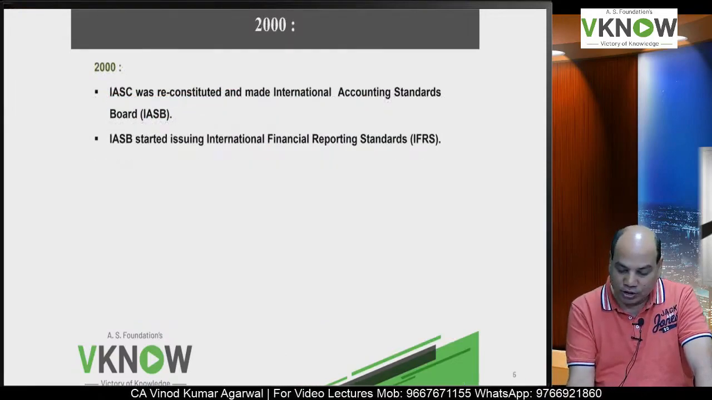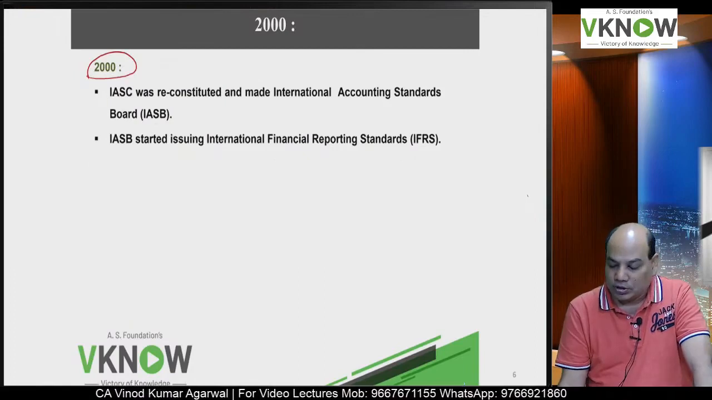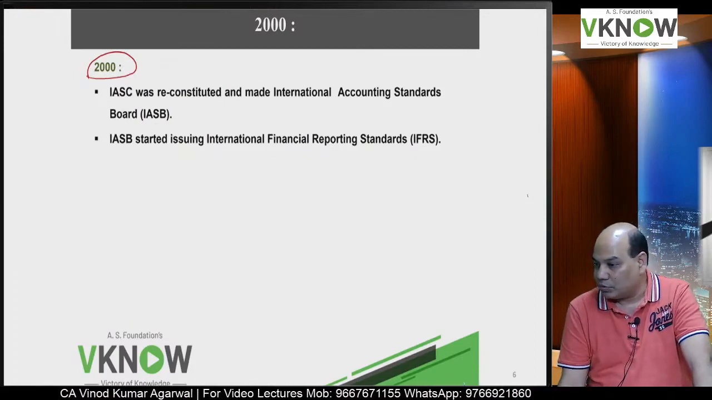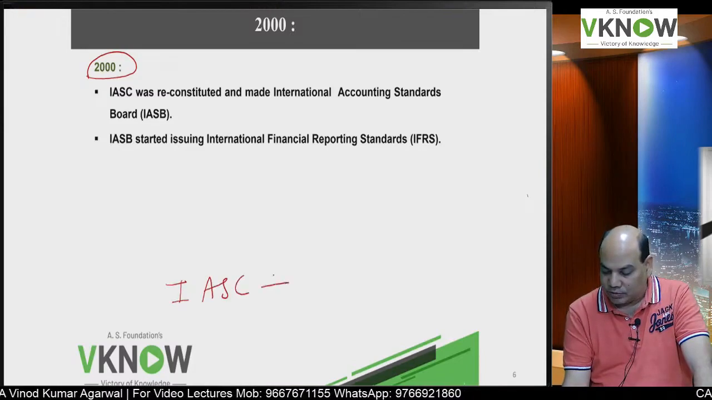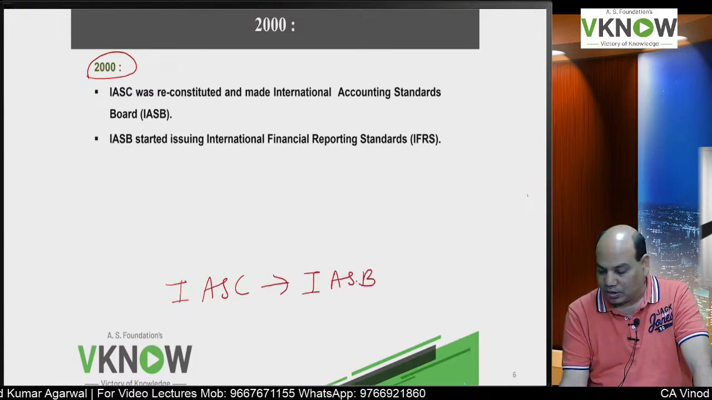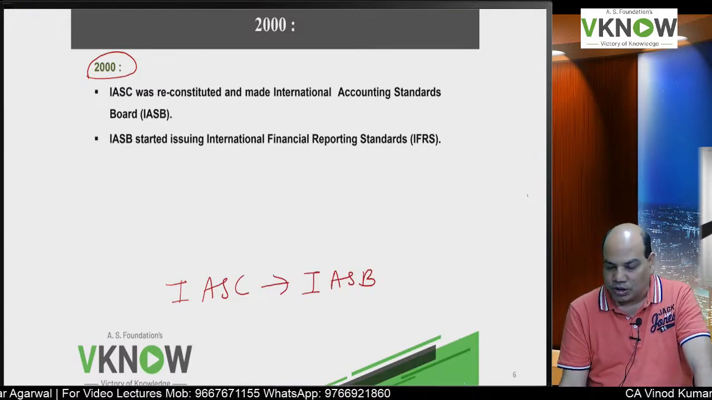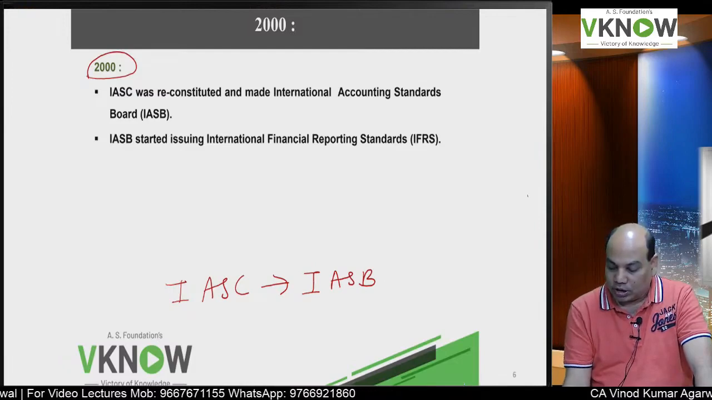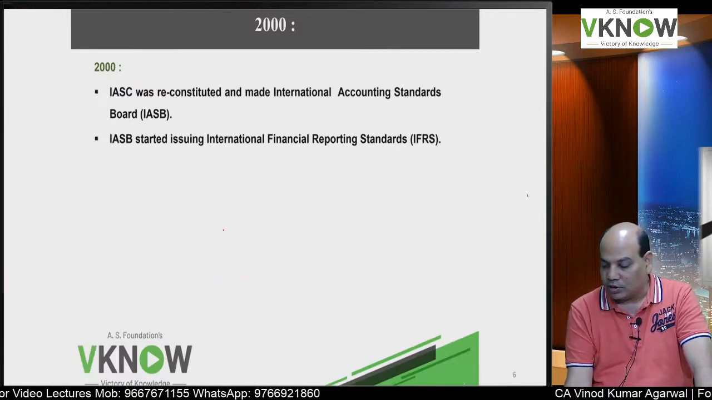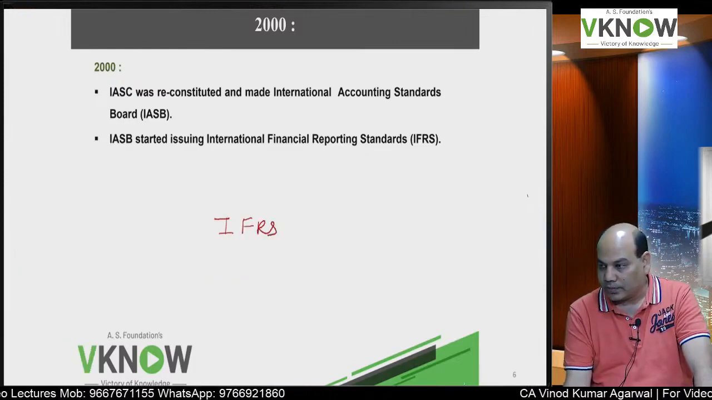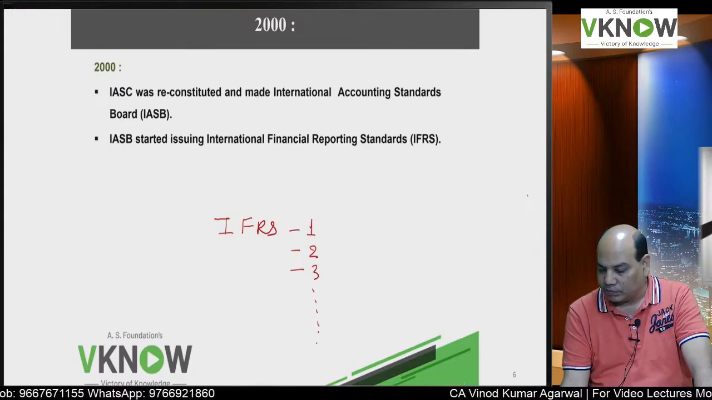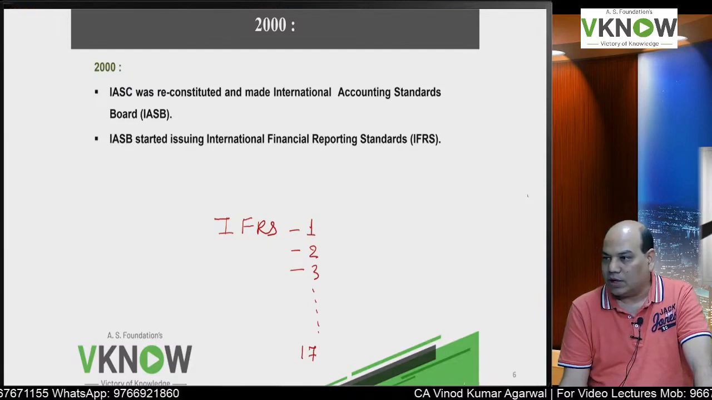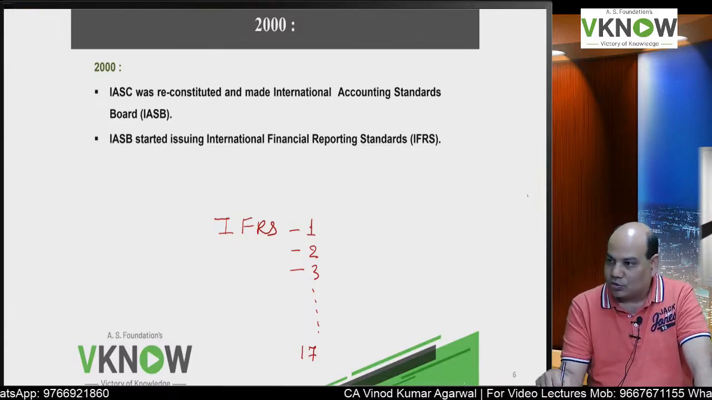So another year which is very important now is the year in which IASB was formed. IASC became IASB now. It was reconstituted. It is called International Accounting Standards Board, and now IASB issues standards which are called IFRS, and the numbering is IFRS 1, IFRS 2, IFRS 3, and till now 17 IFRS have been issued. Does it mean IAS does not exist? IAS also exists.